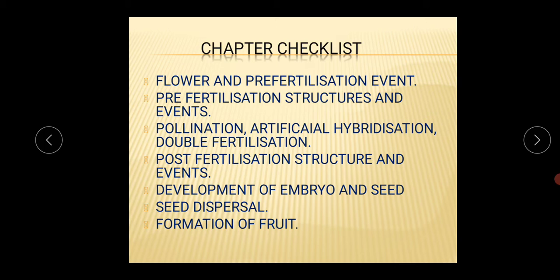The first thing is the flower and the pre-fertilization event. Second, pre-fertilization structure and events. Third, pollination, artificial hybridization and the double fertilization. Next thing is the post-fertilization structure and events. Next, development of embryo and seed dispersal, and the last one is the formation of fruit. So total 7 topics you have to study from this chapter.